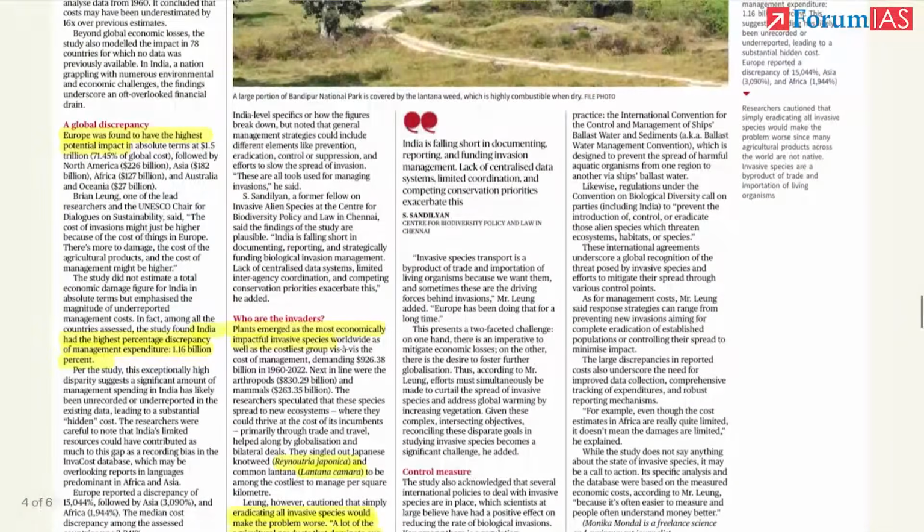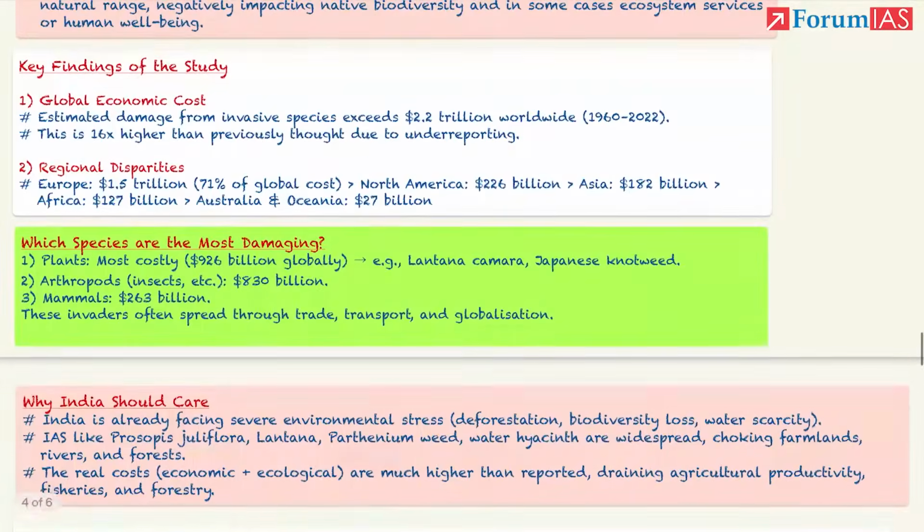First of all, India का data reliable बिल्कुल नहीं है. Discrepancy किस level तक की सोच के देखना, 10%, 100,000, no, 1.6 billion% is the discrepancy in the data in India. So data is not reliable at all from India. So whatever is being given in this data, it is expected to be a lot higher in reality. Reality में impact बहुत ज़्यादा होगा. Okay, India is already facing severe environmental crisis, deforestation. We all know the West region, the Marathwada region, biodiversity loss, water scarcity, underground water issues.